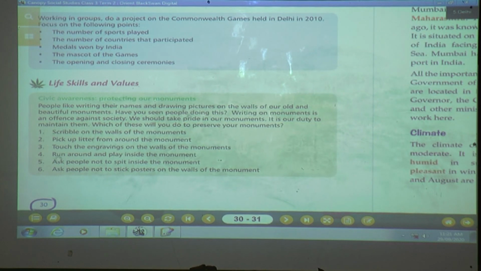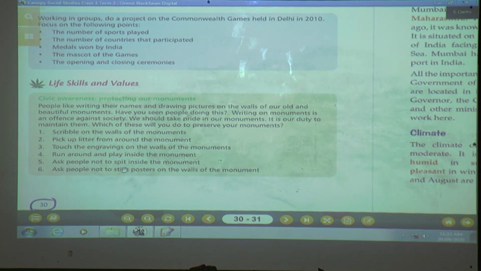Very good, children. Touch the engravings on the walls of the monuments? No. Run around and play inside the monument? You have to avoid doing this. And ask people not to spit inside the monument. Of course, it is bad manners, and we are not supposed to spit inside the monument. It is a good manner.